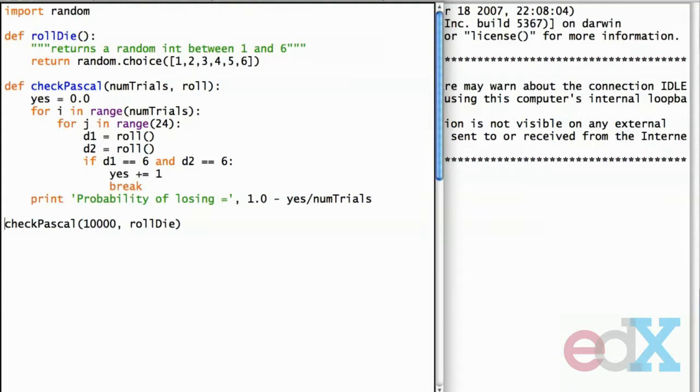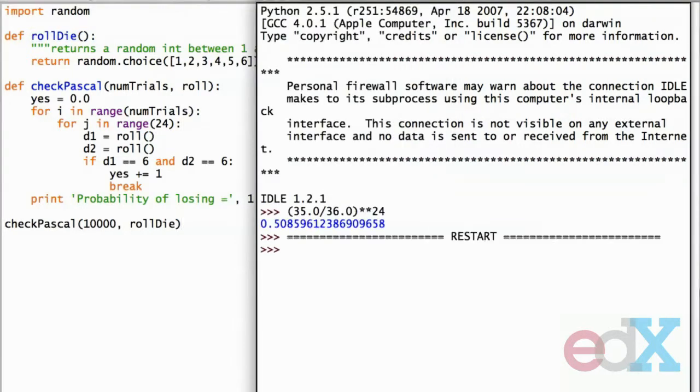We'll start with yes equals 0. For i in the range number of trials, for j in the range 24, we'll roll the first die, we'll roll the second die. If they both come up 6, we'll set yes to 1, and then we'll break. And when we're done, we'll print the probability of losing equals 1 minus yes over the number of trials. Let's give it a shot. We'll call check Pascal, 10,000 trials, and we'll pass in the function roll die, defined up here, that gives us a fair die. Pretty darn close to what Pascal computed, and probably if I'd done more than 10,000 trials, it would have been even closer.